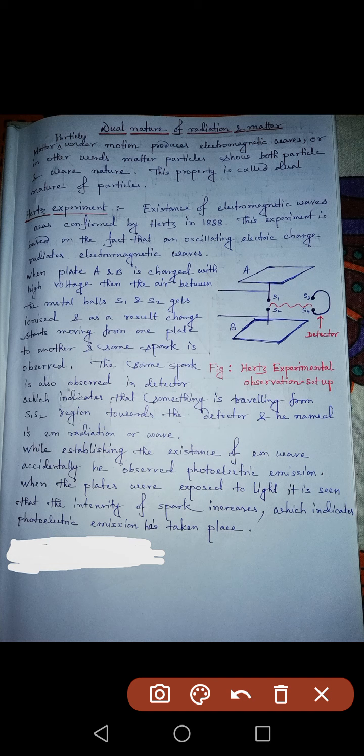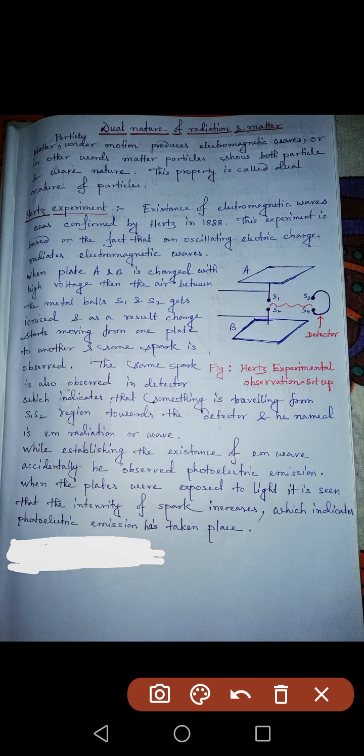And it is seen that in the detector also, where we have kept a similar arrangement, S3 and S4, in between these two spheres we will be able to see the same kind of spark. The reason is that the energy produced here due to that spark is transmitted to the place near the detector. Now what is the thing which is carrying the energy?